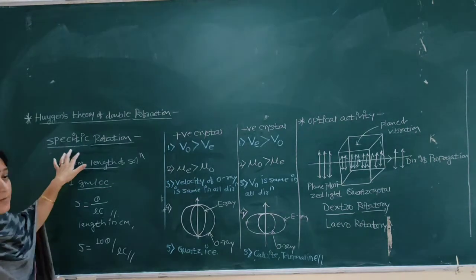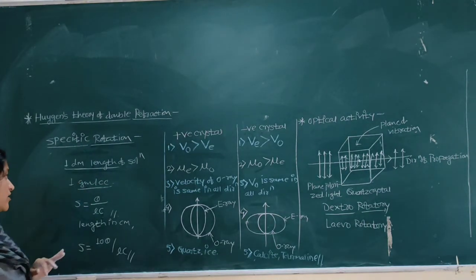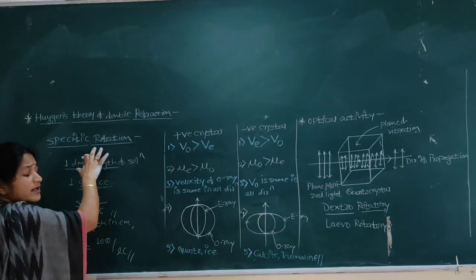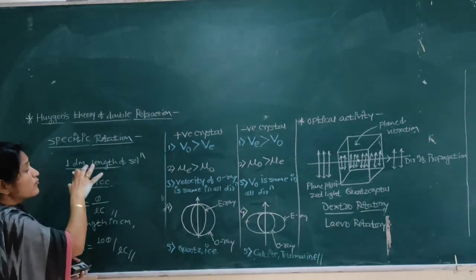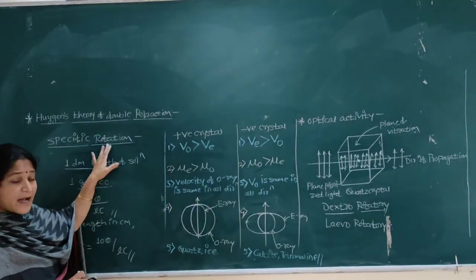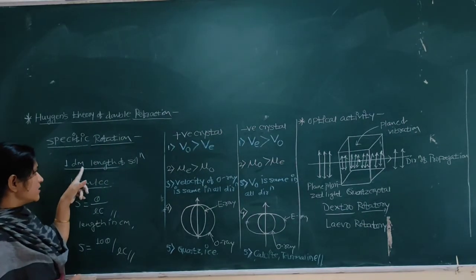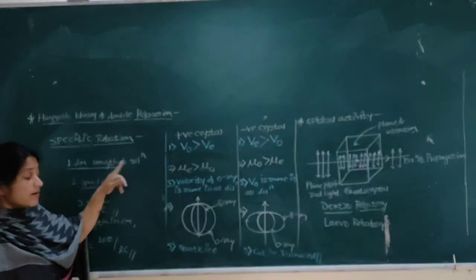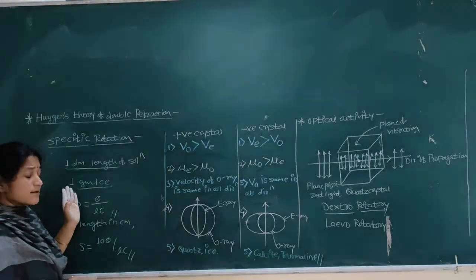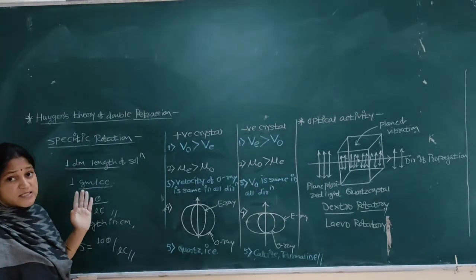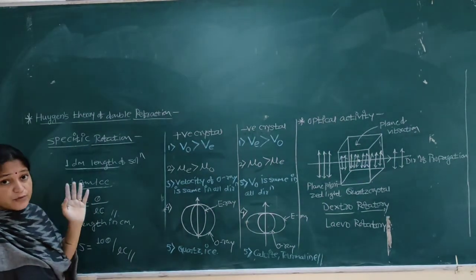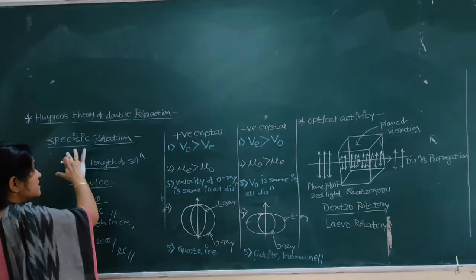Okay, so one more time I will explain the specific rotation. A very simple definition: for a given temperature and wavelength of light, the rotation produced by 1 decimeter length of solution when the concentration of solution is 1 gram per cc is the specific rotation.